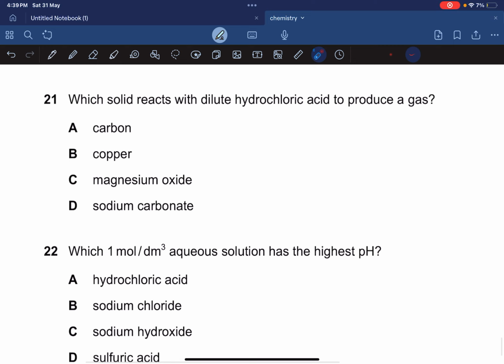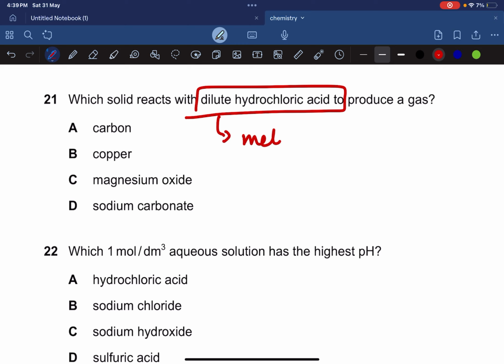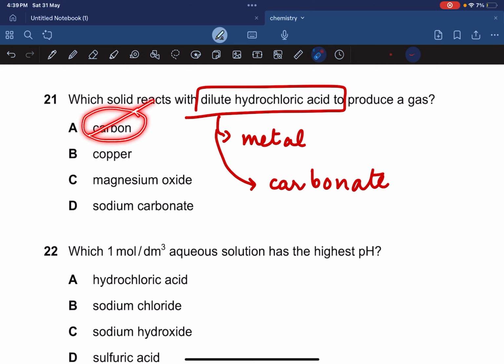So let's get started with MCQ number 21, which says: which solid reacts with dilute hydrochloric acid to produce a gas? We have read about acid reactions with a few things that produce a gas. We know that acid plus metal is going to give me a gas, and the second thing I know, acid plus a carbonate can give me a gas. So let's get started. Carbon is not a metal, so it will not give me a gas.